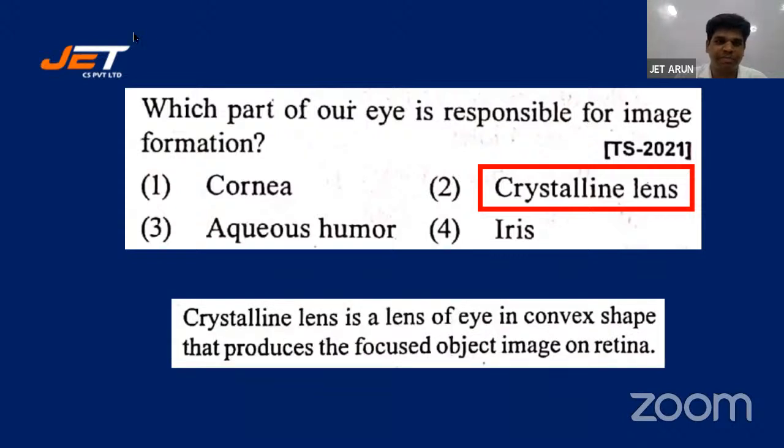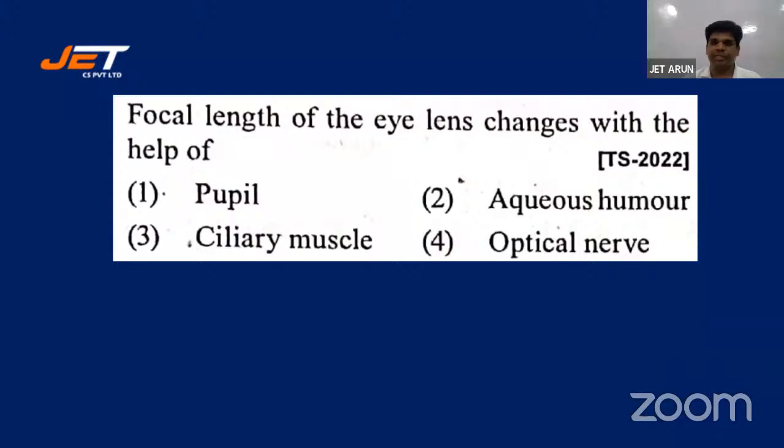Okay, here is a statement. Crystalline lens is the lens of the eye in convex shape that produces the focused object image on retina. All right, let's go for the next one, students. Focal length of the eye lens changes with the help of pupil, aqueous humor, ciliary muscle, or optical nerve.